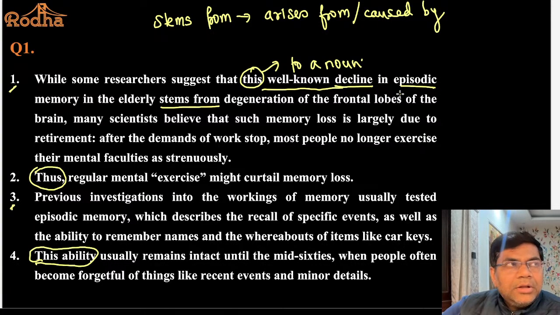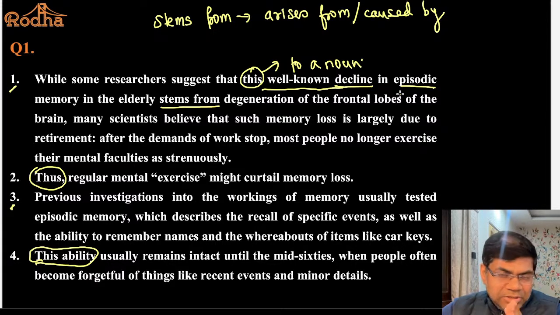For example, Indian cricket or Indian Test cricket started declining from the mid 2020s. Many reasons were given as the cause behind this decline. So when you say this decline, you are talking about the same decline, referring to what you discussed earlier. Are you getting my point?